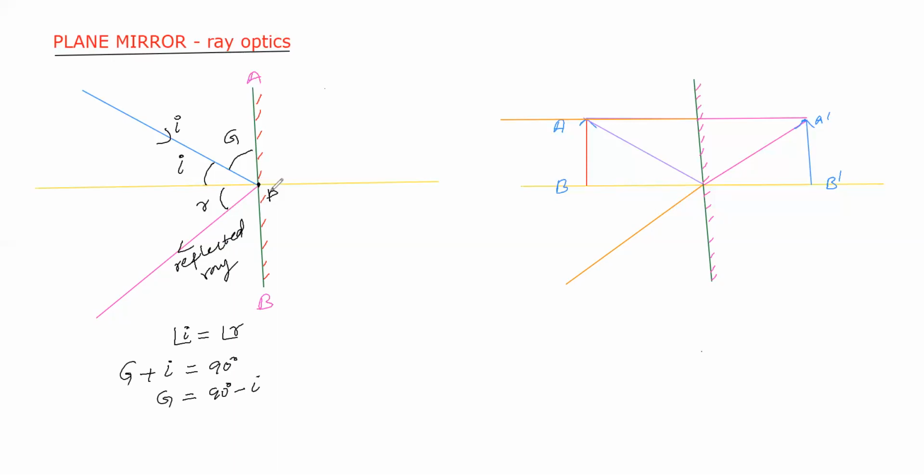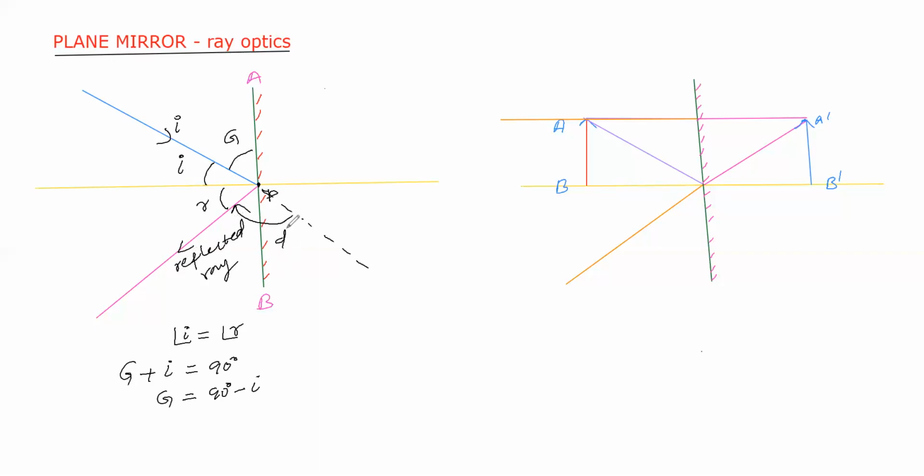Suppose you extend this incident ray as it travels in a straight line. Then this is the final path, the reflected ray, and this is the original path of the incident ray. The angle through which a light ray is deviated is known as the angle of deviation. The angle of deviation is the angle between the original path and the final path. Otherwise, the angle through which the reflected ray deviates from the original path is known as the angle of deviation.